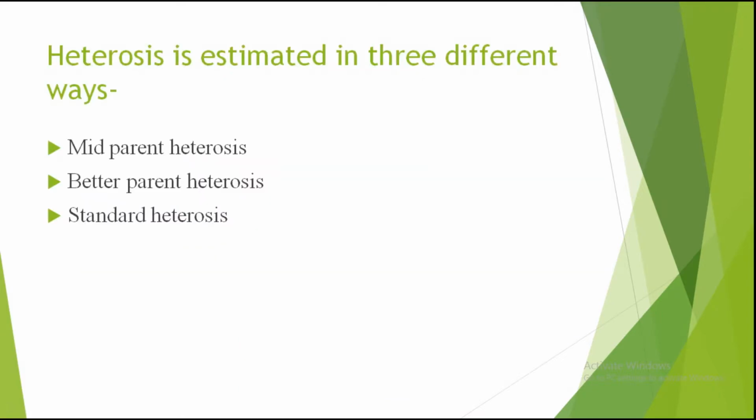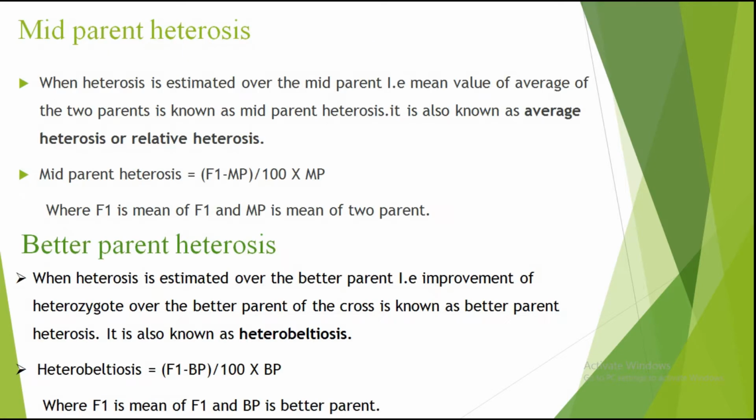Now, heterosis is estimated in three different ways. So how to estimate heterosis? It can be from mid-parent heterosis, better parent heterosis, or standard heterosis. We will discuss everything in detail.